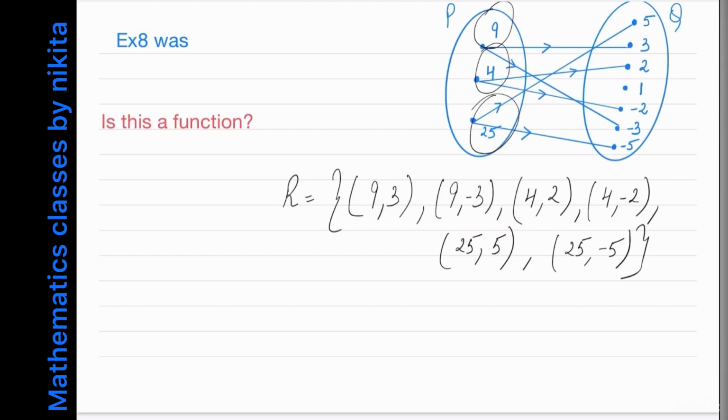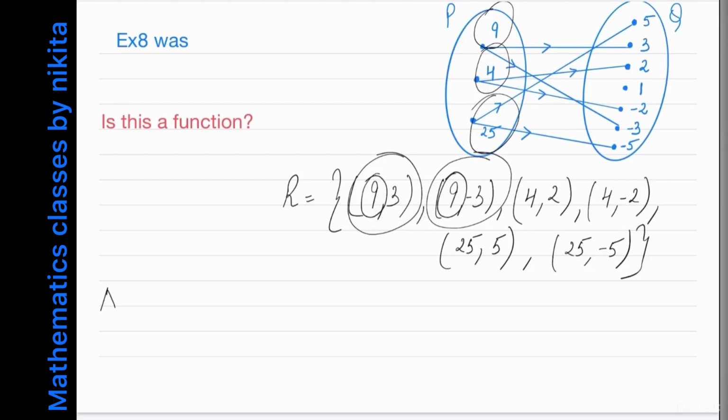Now what about the second condition, that every element in P has a unique image in Q? No, this condition is violated. This condition is not satisfied because 9 has two images, 3 and -3. Similarly 4 has two images, 2 and -2. 25 has two images, 5 and -5. So I require only one element to violate the condition. Okay, so that means I have found two distinct ordered pairs having the same first element. So this relation cannot be a function.